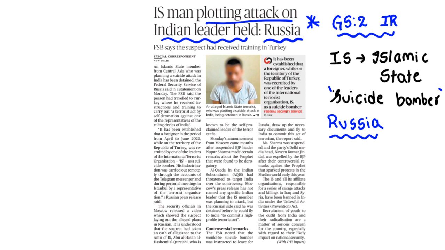He said that he was taking a position in Russia and soon he would shift his place to India, and in India he would commit the suicide bomber attack on one of the politicians from the big political circles. Means his target is to kill big political persons in India,